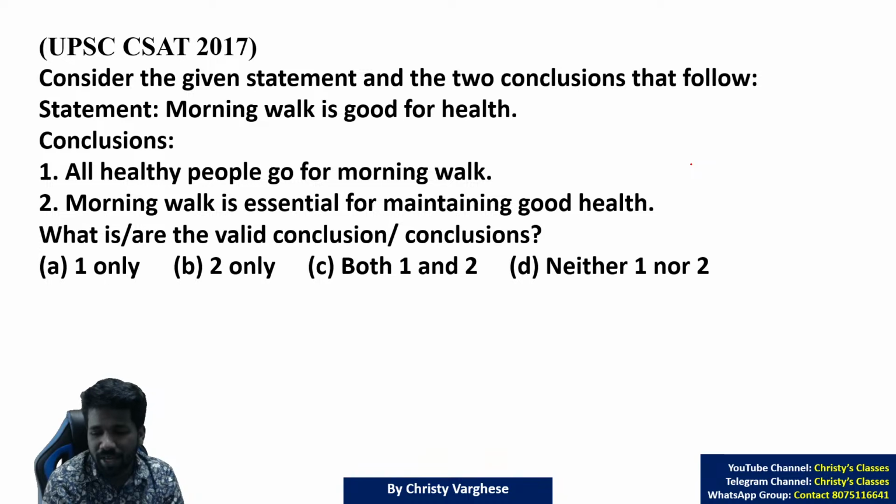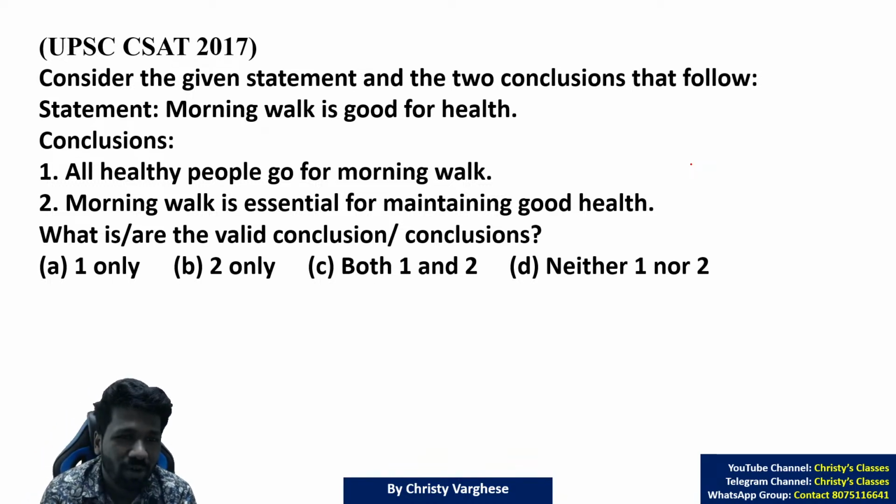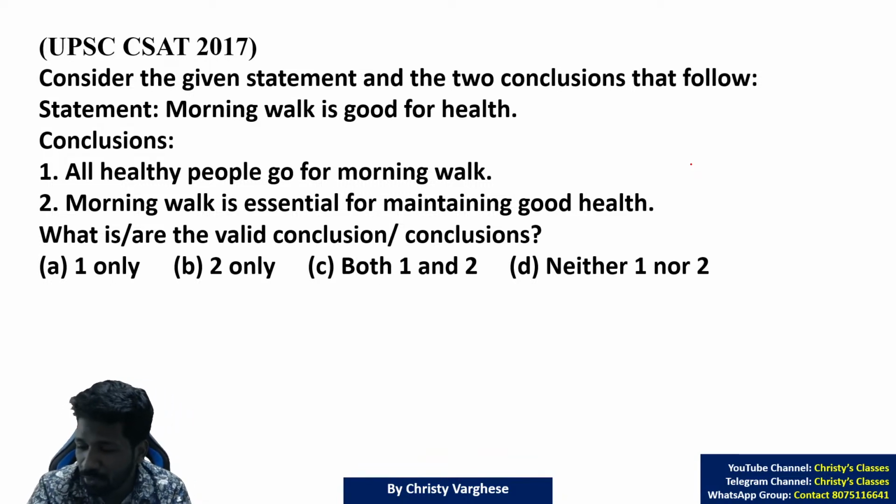When we hear opinions from people in real life also, many times we misunderstand because we are not taking the right conclusion. So in CSAT, UPSC is checking whether you are able to process a statement properly and get the right conclusion out of it. Otherwise there will be too many misunderstandings.